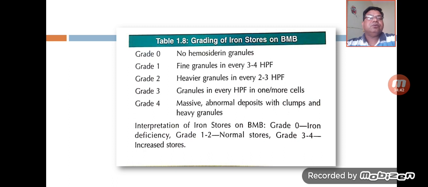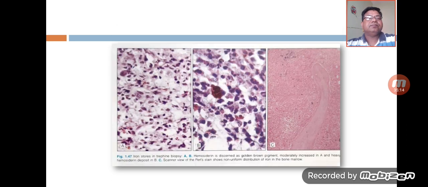In grade 3, granules in every high power field in one or more cells are seen, and in grade 4 massive abnormal deposits with clumps and heavy granules are noted. So we try to interpret the iron stores on the marrow. Grade 0 is seen in iron deficiency anemias, grade 1 to 2 is normal stores, and grade 3 to 4 is increased stores. So this is how we can interpret the iron stores.